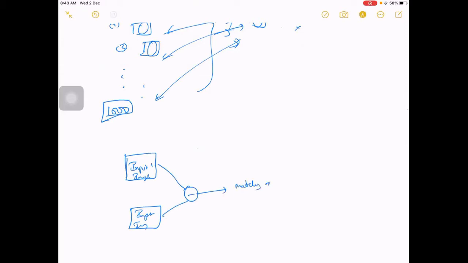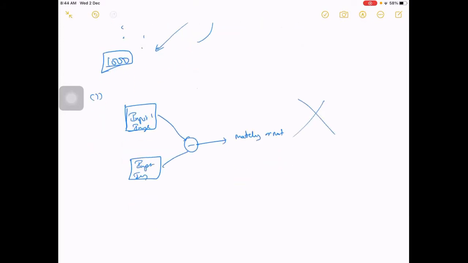So each new image would be searched against the database images, and we would do this comparison and see if it matches.